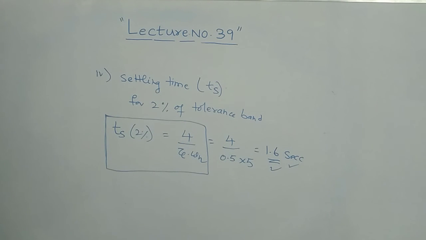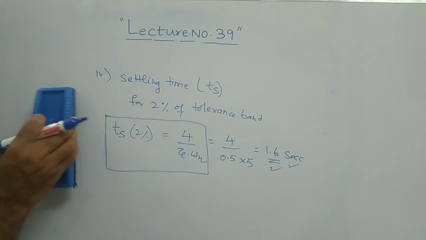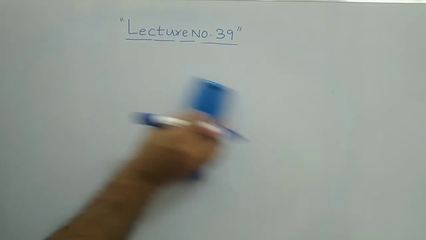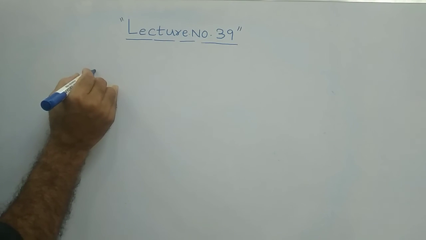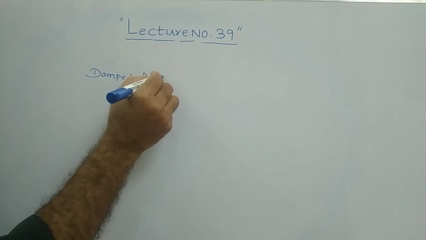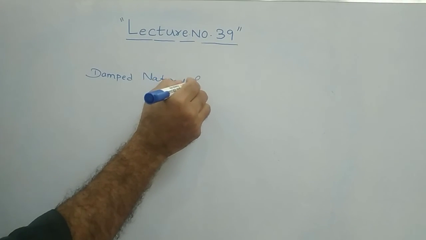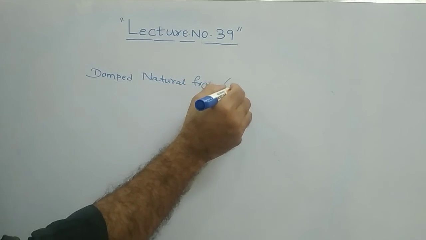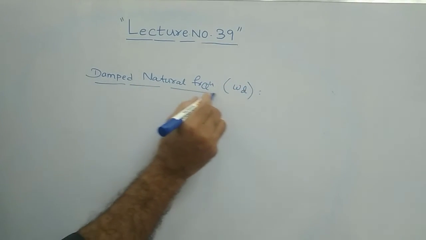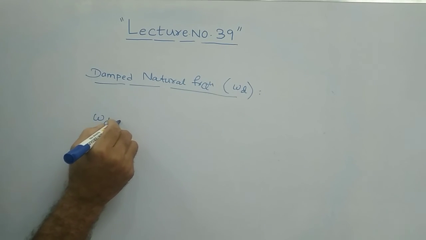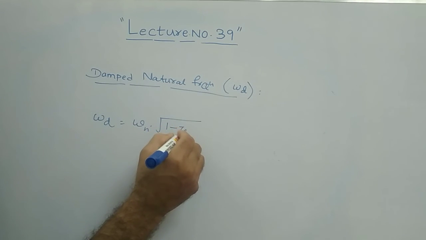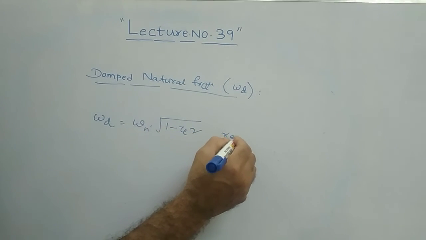And lastly, the damped natural frequency. Damped means omega suffix d. What is omega d? Omega d is equal to omega n into square root of 1 minus zeta square, in radians per second.